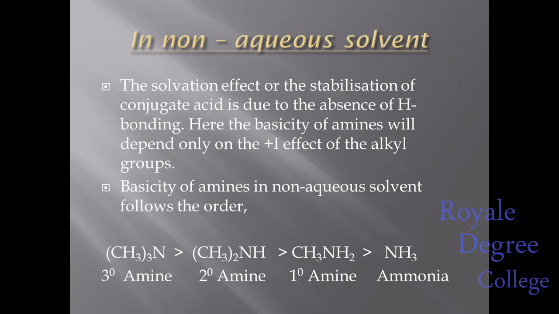Basicity of amines in non-aqueous solvent follows this order: trimethylamine, the tertiary amine, is more basic compared to dimethylamine, that is the secondary amine. This secondary amine is more basic compared to the primary amine, that is methylamine, and this methylamine is more basic compared to ammonia.